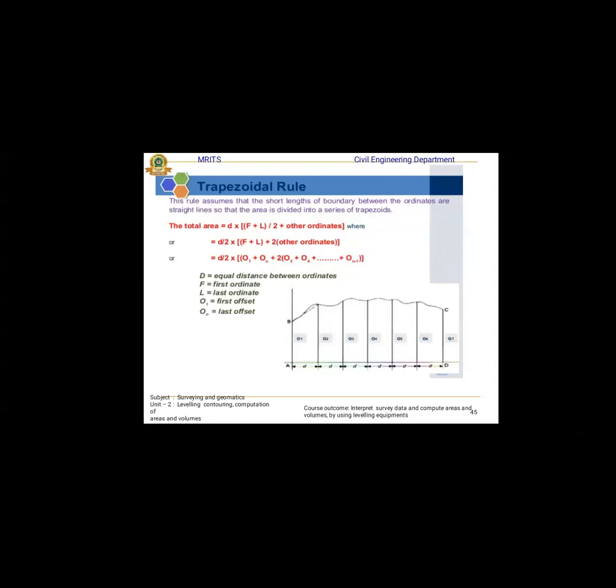The trapezoidal rule: it is assumed that the boundaries between the ordinates are straight lines, so the area is divided into a series of trapezoids. The formula will be discussed here.